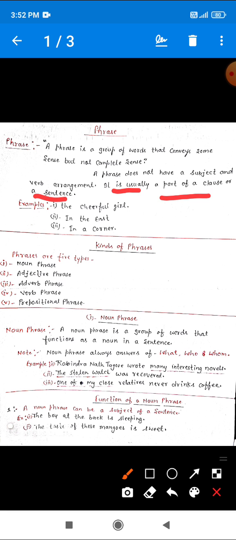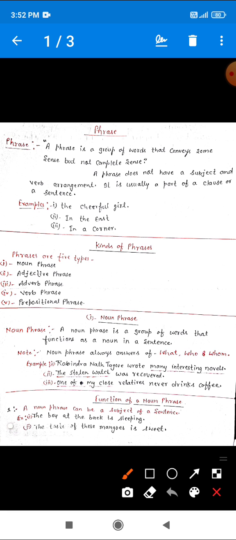I mean to say a phrase is a part either of a sentence or of a clause. So, dear, I hope you have got the definition of the phrase very well.